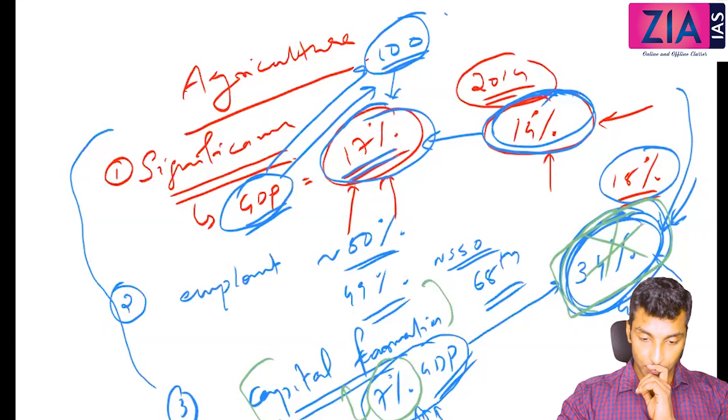That was new for me. 34% investment is included in GDP. That was something new. 34% investment is there. Yes, sir. Yes, okay.